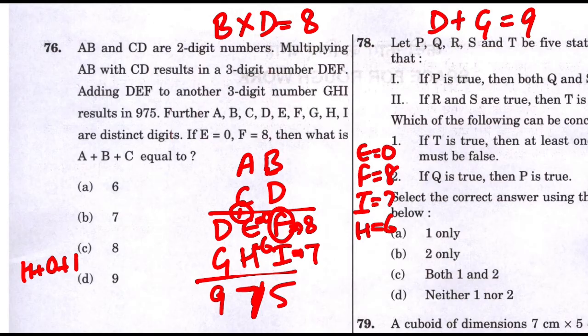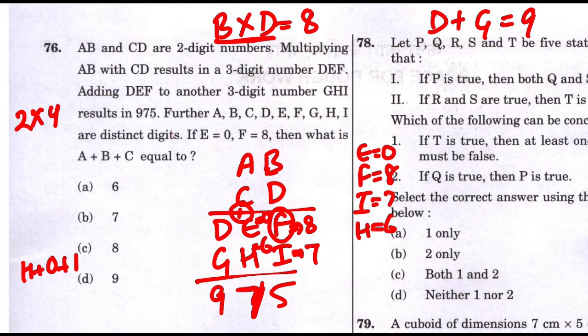Now, what could be D? I try and put in some numbers and try to see what could fit in here. What is the option of making 8? Multiplying two numbers and getting 8.